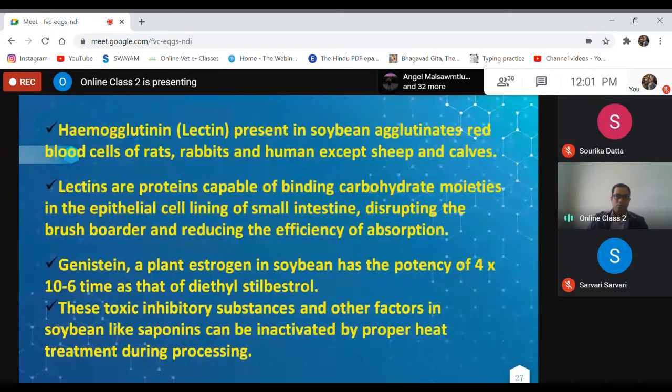These toxic inhibitory substances and other factors in soybean like saponins can be inactivated by proper heat treatment during processing. That means if we use soybean after processing, if you sun dry, grind them, make pellets, or extract oil, what will happen? Because of the heat, these inhibitory substances or additional factors will be destroyed.